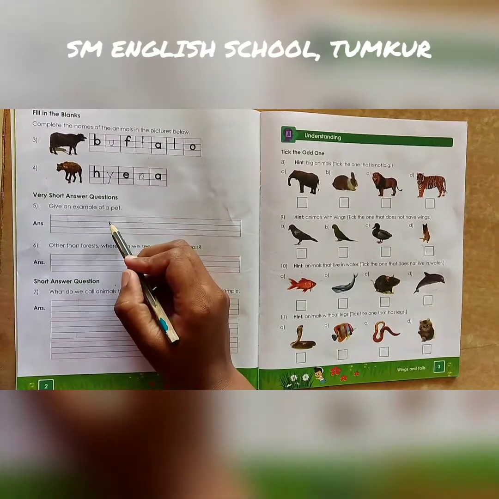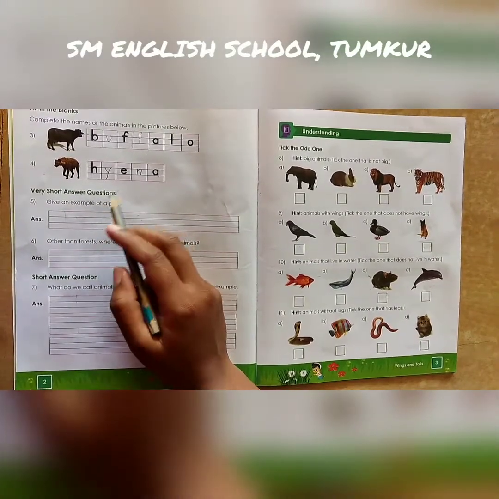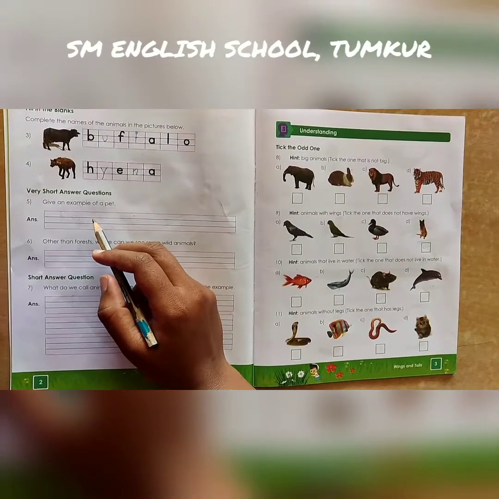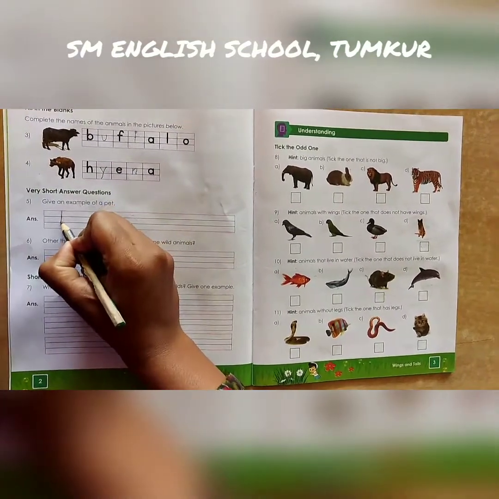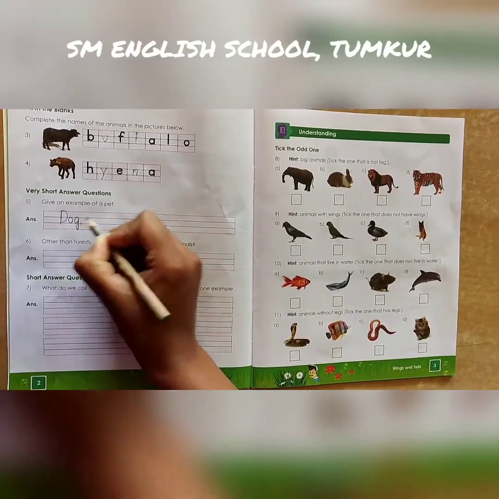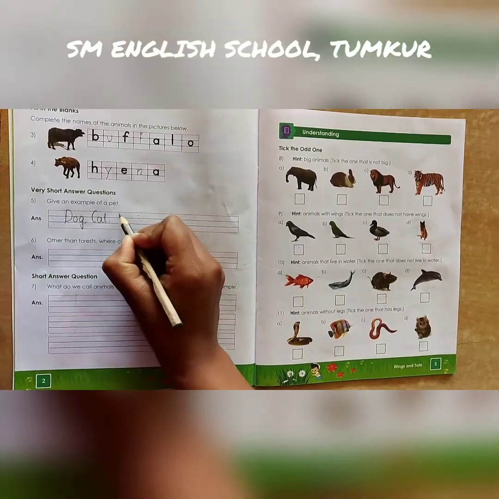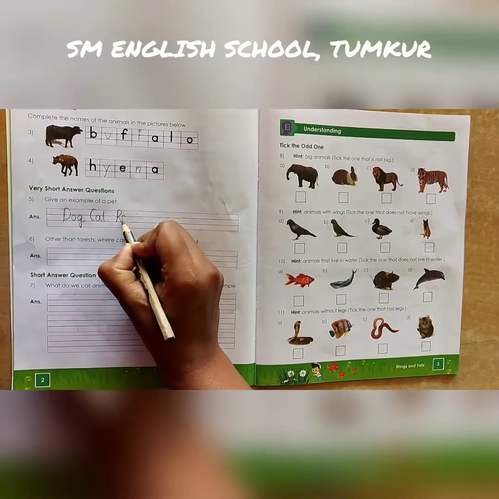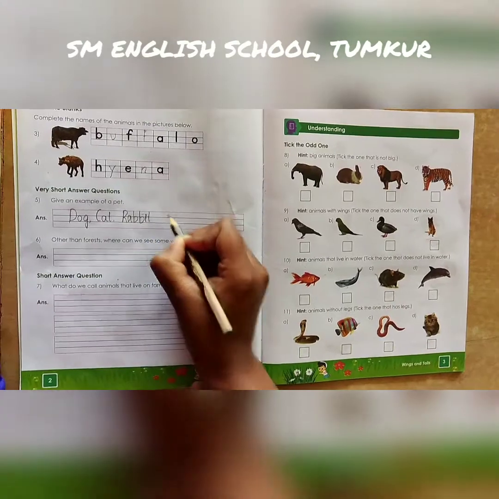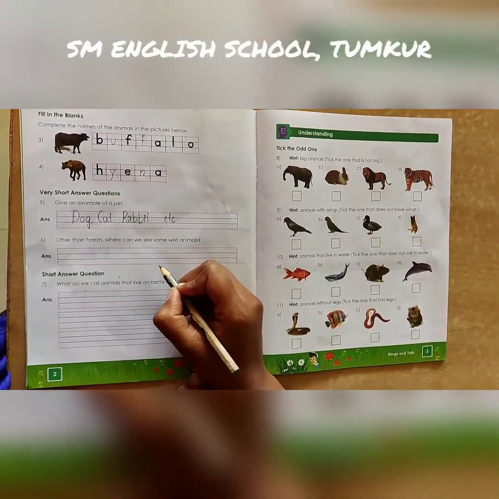We already learned about domestic animals and also pet animals. The domestic animals that live inside the house are called pets. For example, dog, cat, rabbit, etc. All these are examples of pet animals.